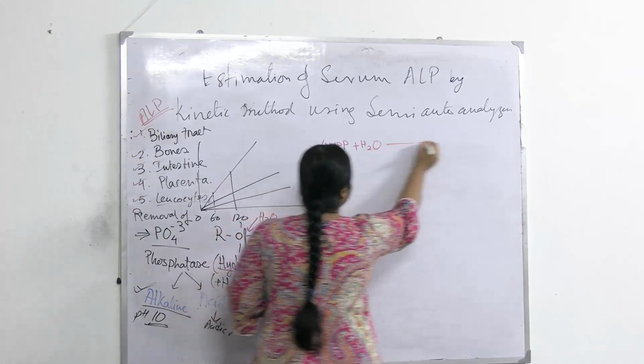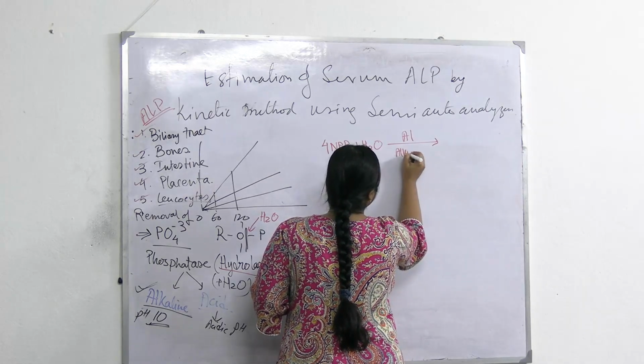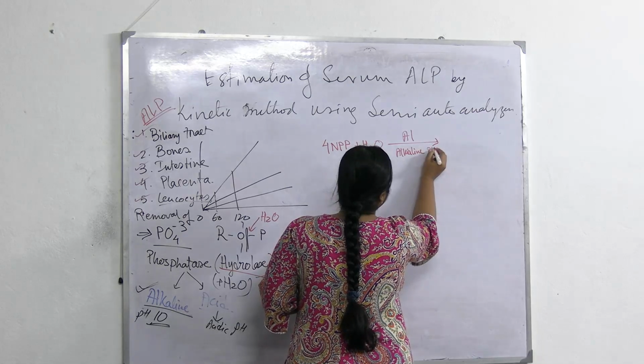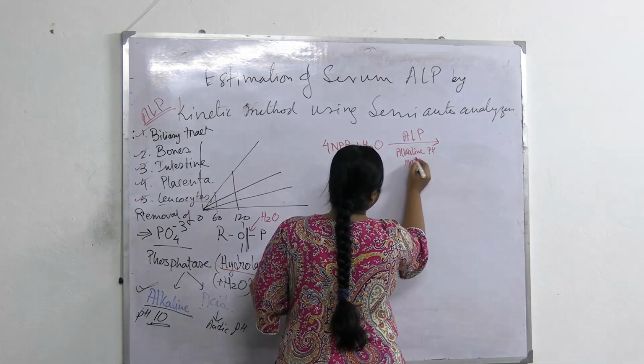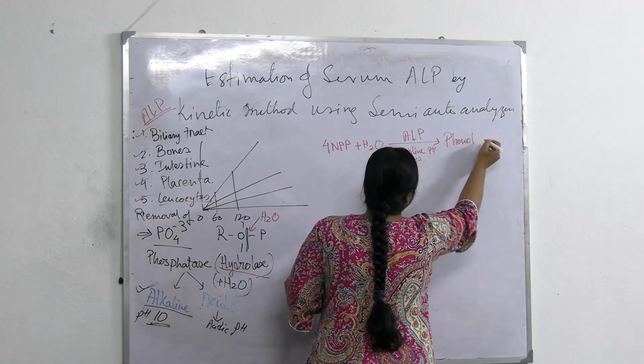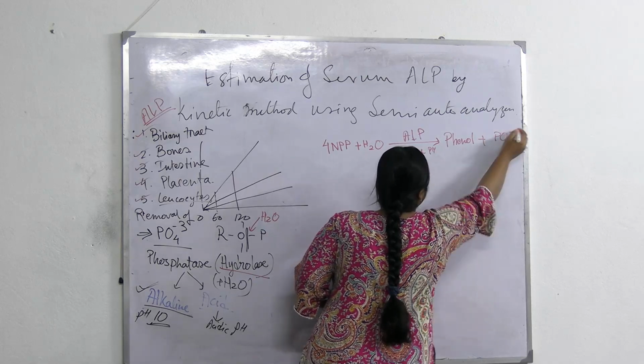Write down the principle. 4-nitrophenyl phosphate, in the presence of water, in alkaline medium, in the presence of ALP and magnesium, is converted into phenol and releases the phosphate group.